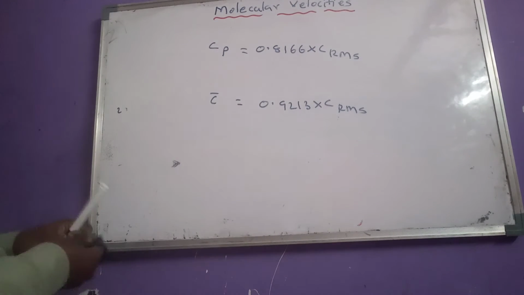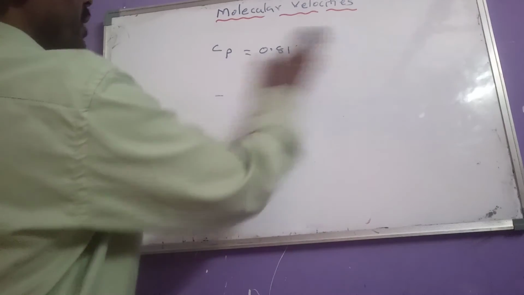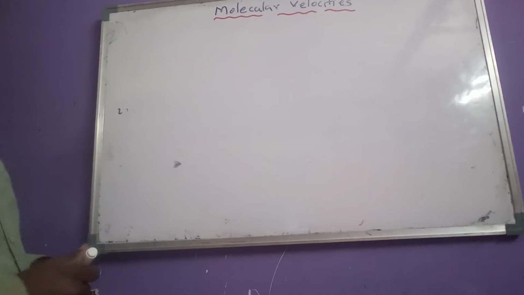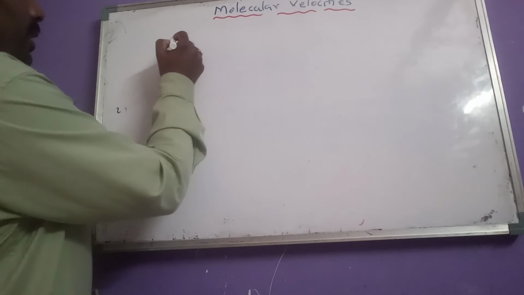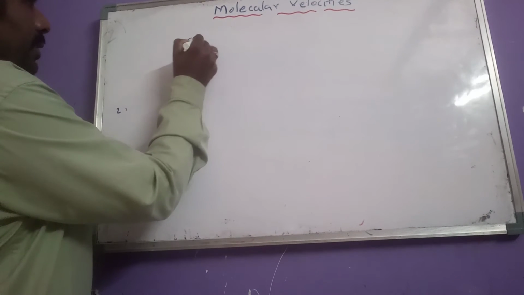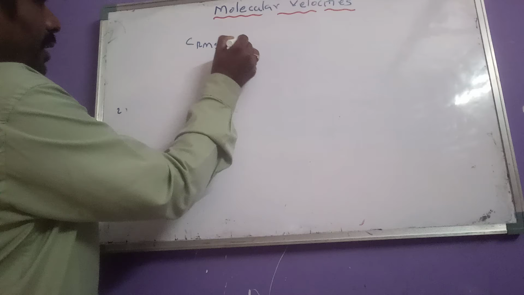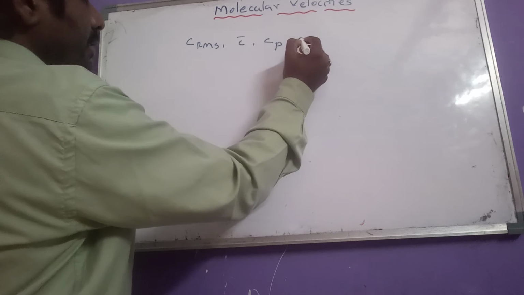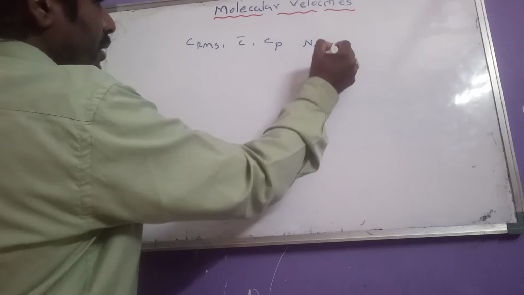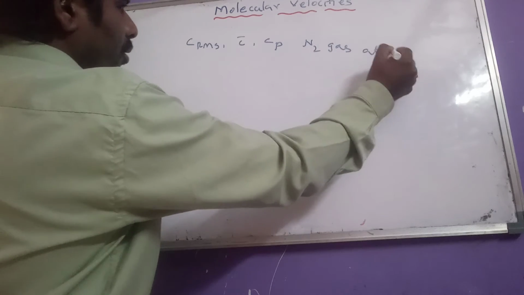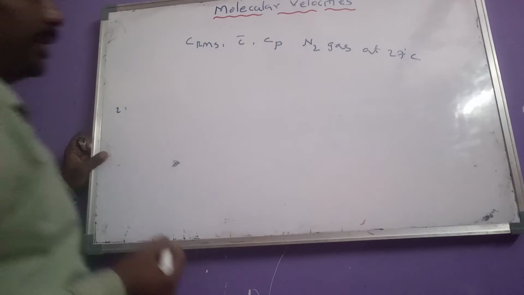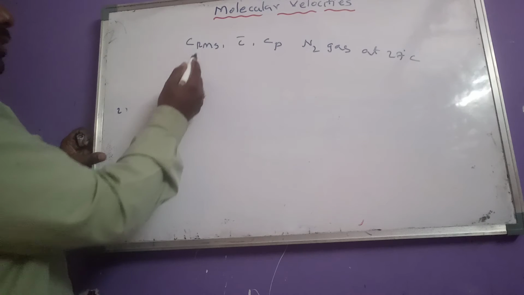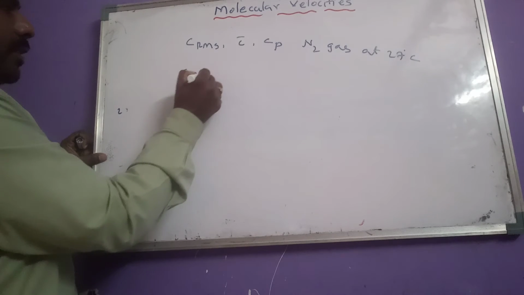Okay, so let us see one simple question related to these three types of velocities. What is the simple question? Calculate RMS, average and most probable velocities for nitrogen gas at 27 degrees centigrade. So first let us calculate RMS velocity.